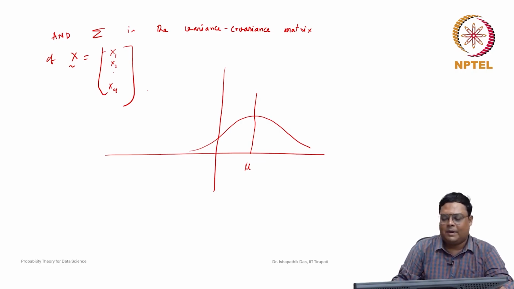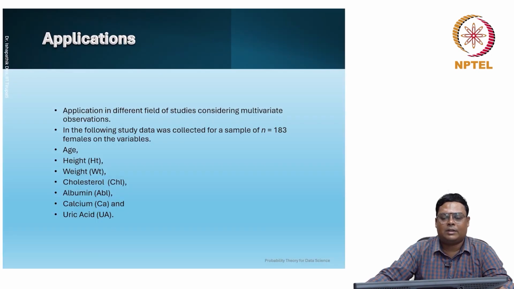So what are the applications of these multivariate random variables? There are many applications, whenever you are considering many different variables or responses to model, in different fields of study.